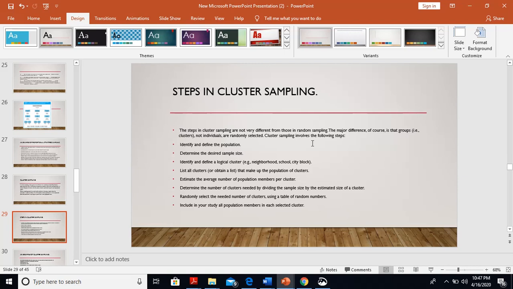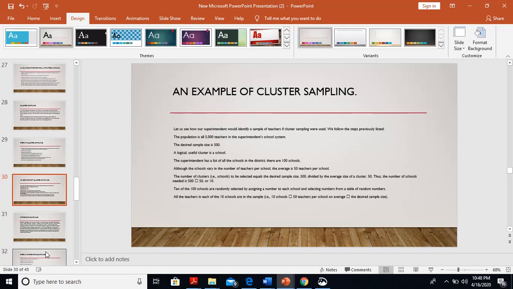Cluster sampling involves the following steps: identify and define the population, determine the desired sample size, identify and define a logical cluster, list all clusters that make up the population of clusters, estimate the average number of population members per cluster, determine the number of clusters needed by dividing the sample size by the estimated size of a cluster, randomly select the needed number of clusters using a table of random numbers. Include in your study all population members in each selected cluster.